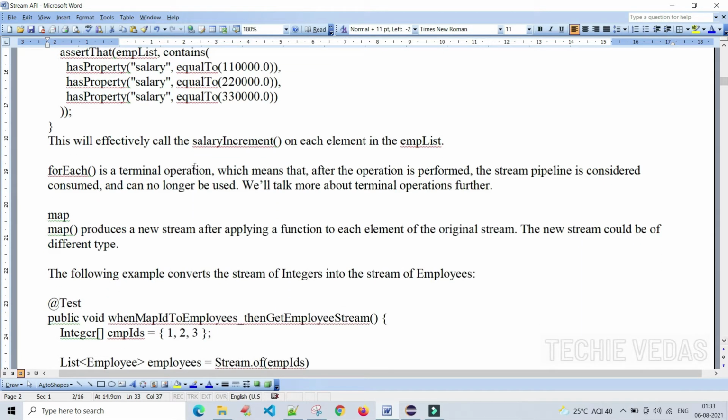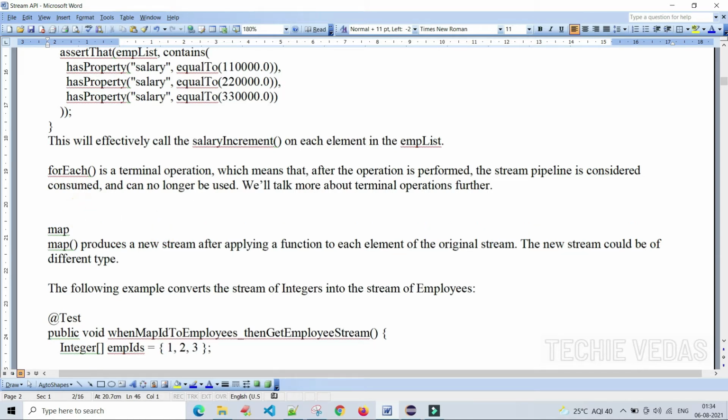The forEach method is a terminal operation, which means that after the operation is performed, the stream pipeline is considered consumed and can no longer be used. Obviously, once the work is done, the stream pipeline is considered consumed and can no longer be used.